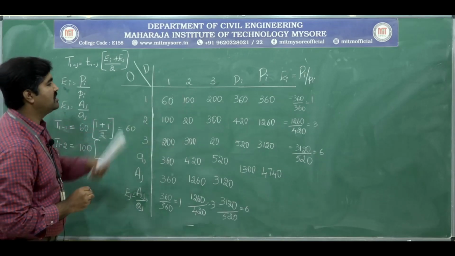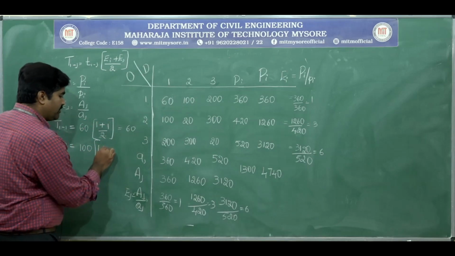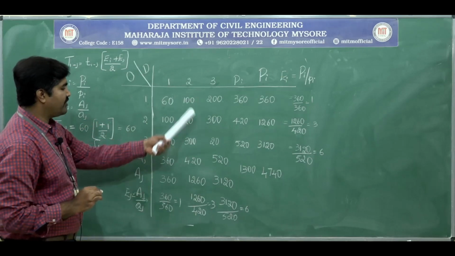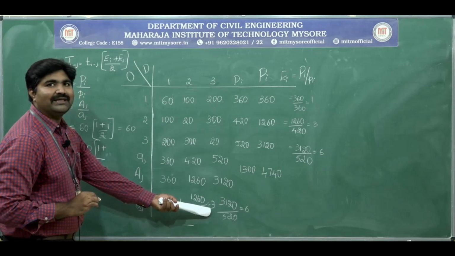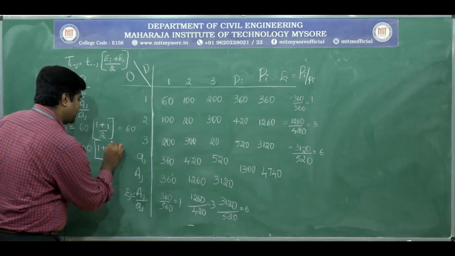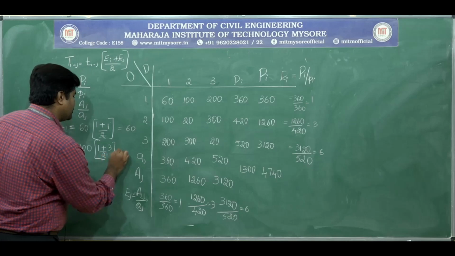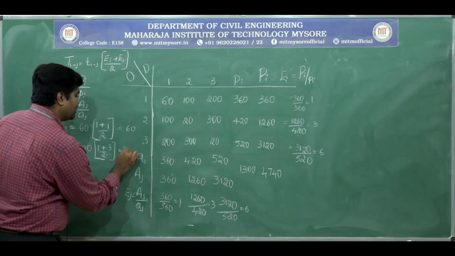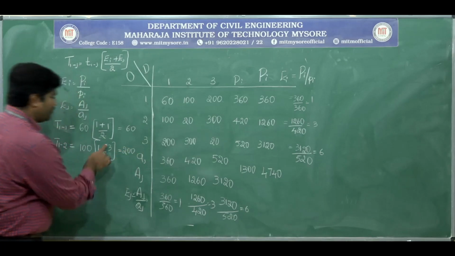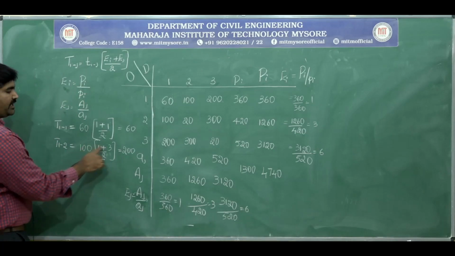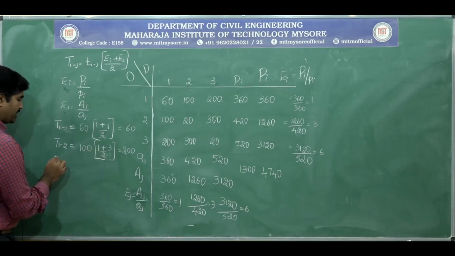Origin growth factor is 1 plus destination growth factor for 2, which is 3. 1 plus 3 divided by 2 is 2, and 100 into 2 gives 200.